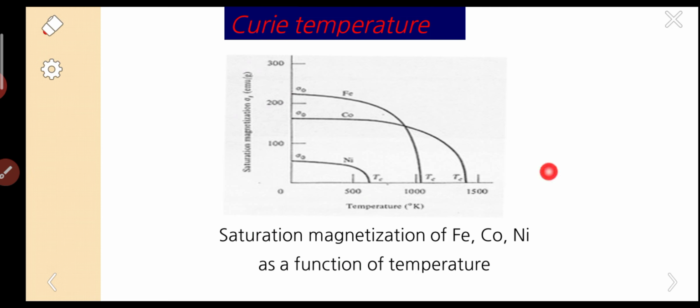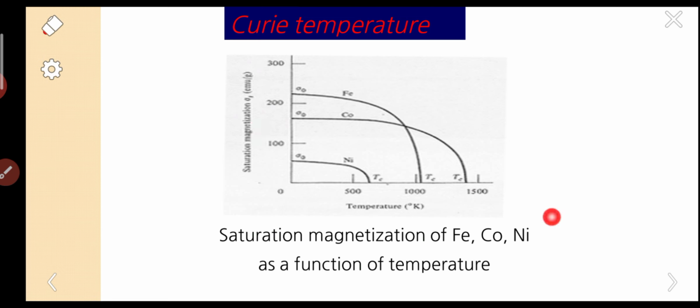What is the importance of iron, cobalt, and nickel? Actually, alloys are made up of iron, cobalt, and nickel for practical, industrial purposes, and for engineering materials. That's why I am giving this graph. For iron it is high, for nickel it is low, for cobalt it is medium.